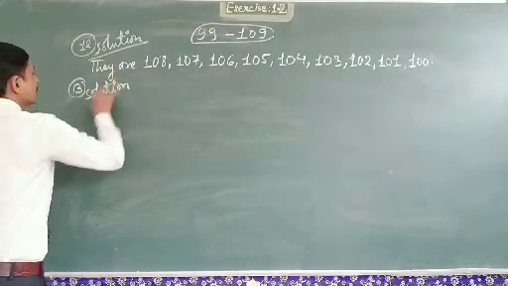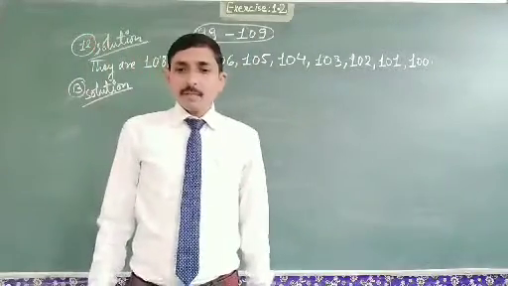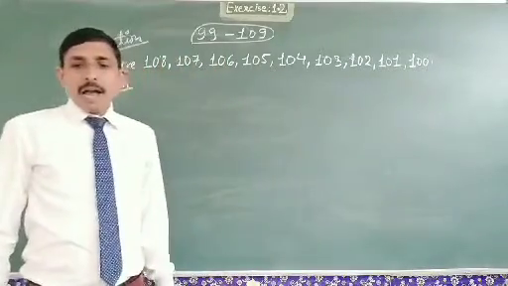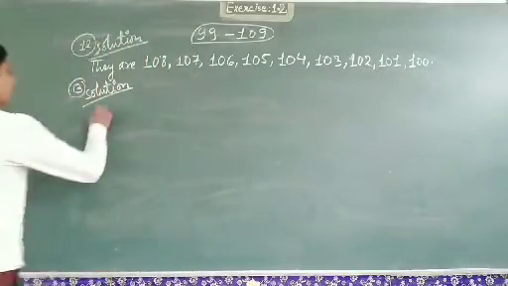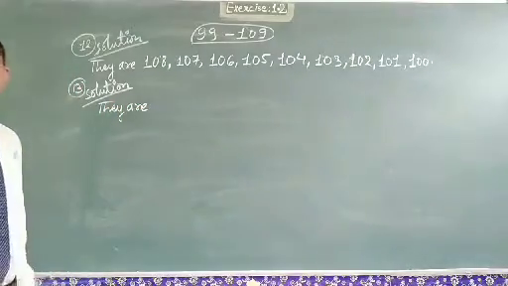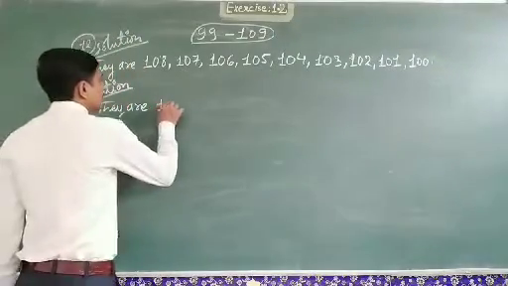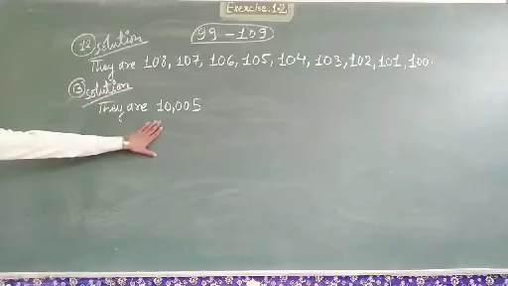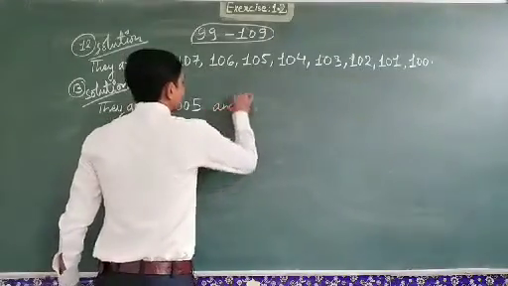Solution of question number 13. Write the smallest 5-digit number ending in 5 and write the largest 6-digit number ending in 8. The smallest 5-digit number ending in 5 is 10005. So this is the smallest 5-digit number ending in 5.